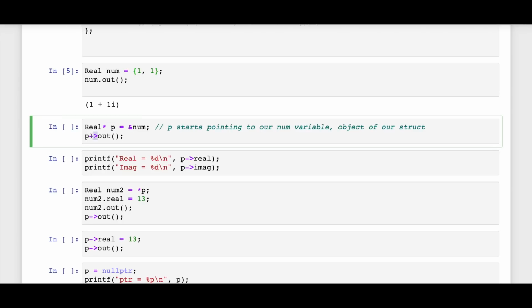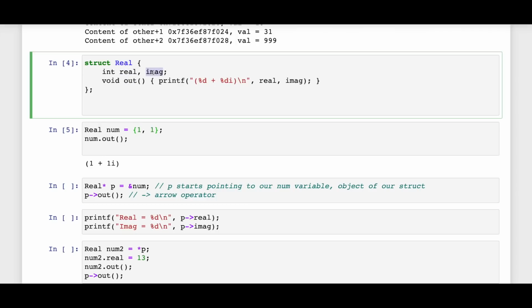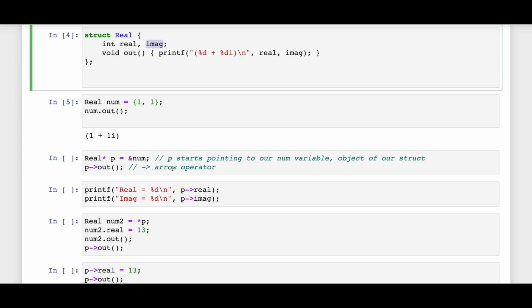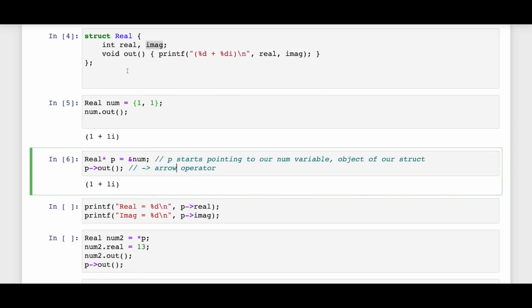Now, as you can see, this is a new sign that you're seeing, this dash and arrow. This is the arrow operator. When you have a pointer to your custom struct, you can use the arrow operator to reach out to their different members, for example out, real, imaginary. So if I do p arrow out, it will again print 1 plus 1 iota. Awesome. So you have also learned how to deal with pointers to custom structs. This is the notation for that. The address part stays the same. It's just that when you want to take the value, you can use this arrow operator.